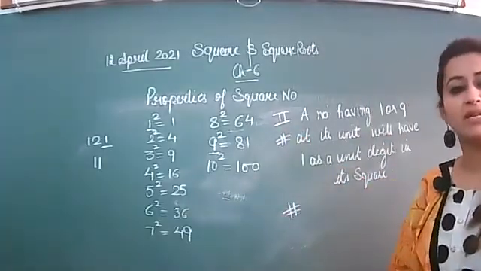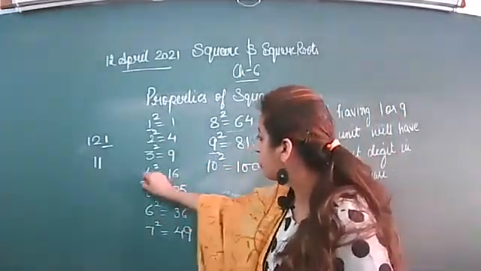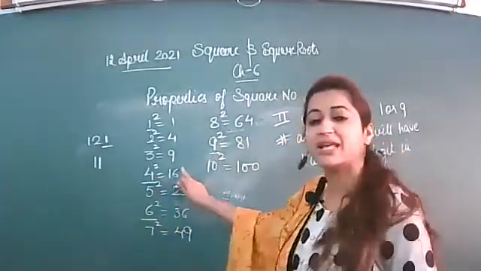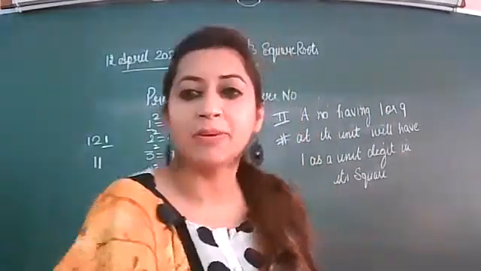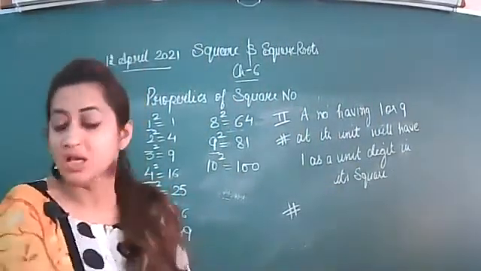Now we have another property that is a part of this. Again, I am speaking of one line that is again a part of the second property. If the number is ending with 4 or 6, then the square of this number will also contain 6 at the end. अगर किसी नंबर के एंड में 4 या 6 है तो उसके स्क्वायर के एंड में भी 6 होगा.